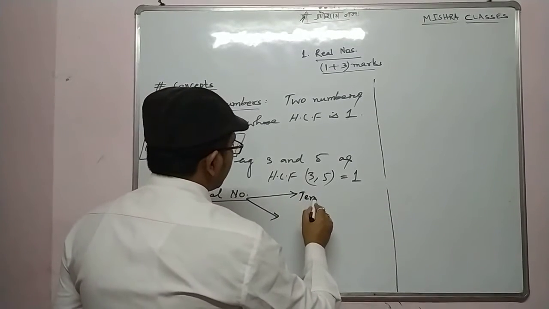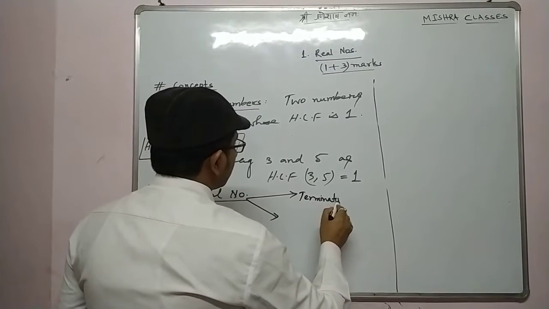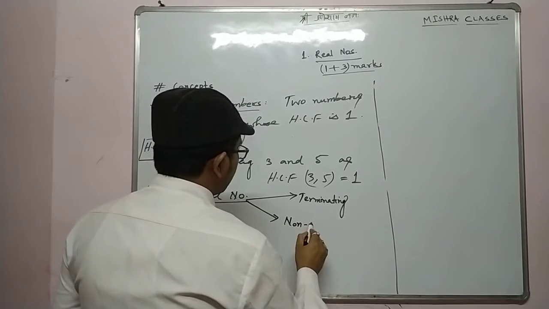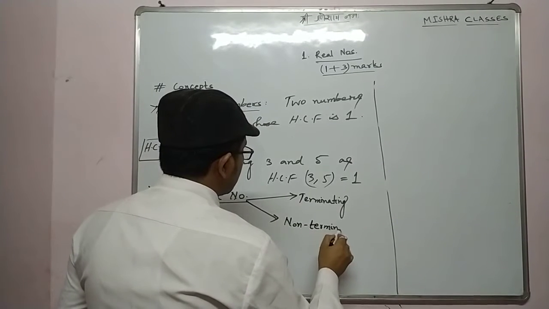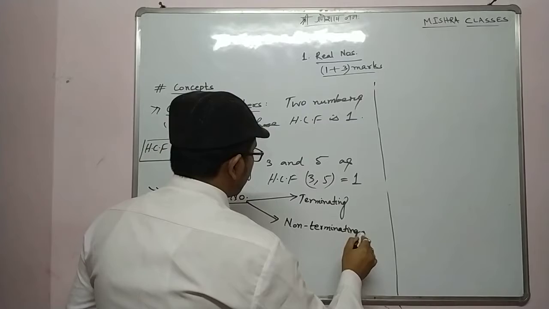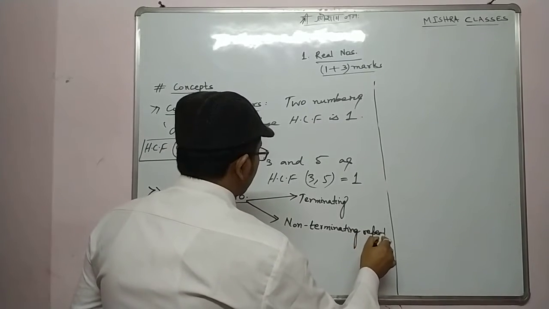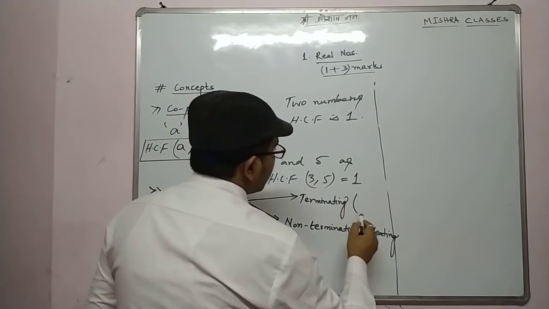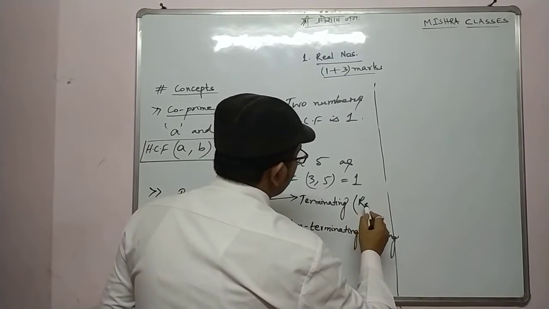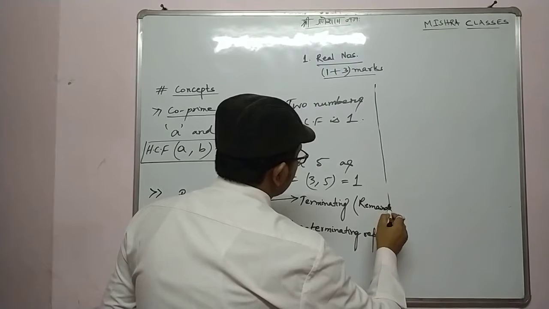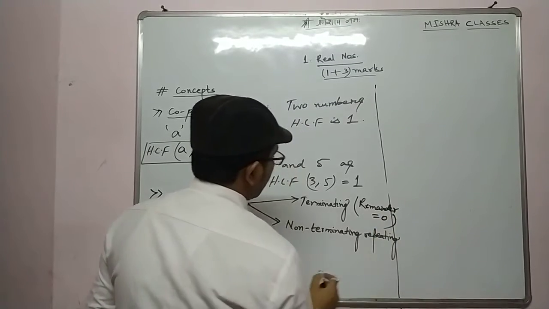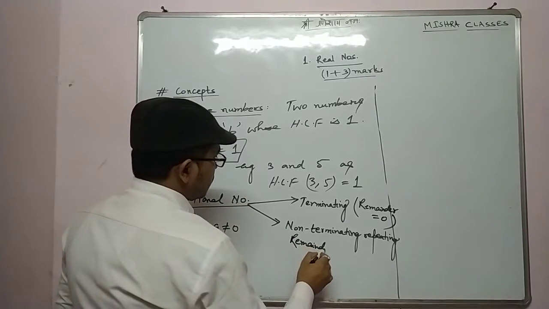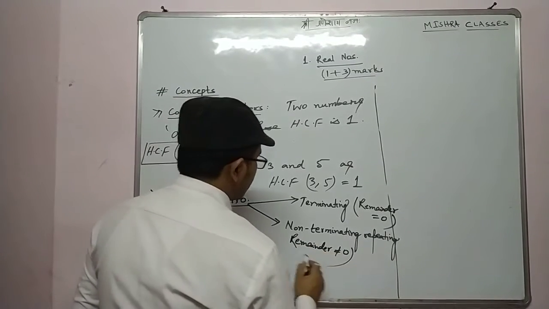One is terminating, and the other one is non-terminating repeating. Now terminating means what? Terminating means remainder equal to 0. Non-terminating repeating means what? Remainder not equal to 0. Alright.